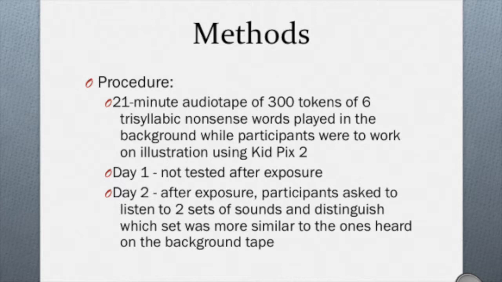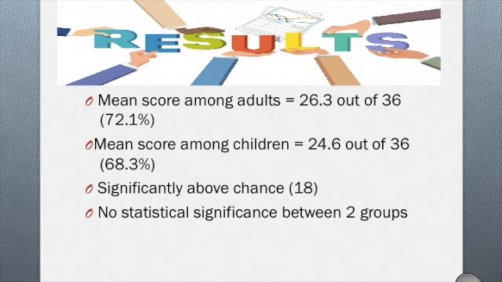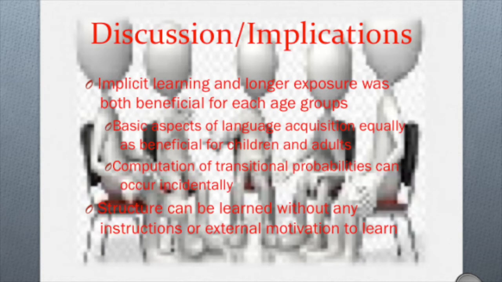Both results were significantly better than chance, indicating that frequency of exposure in the environment was beneficial for both groups. So, to answer the hypothesis, given the results of the two experiments, implicit learning and longer exposure both contributed equally to incidental learning among both groups. It demonstrated the ability to learn basic and early aspects of language acquisition, regardless of age.